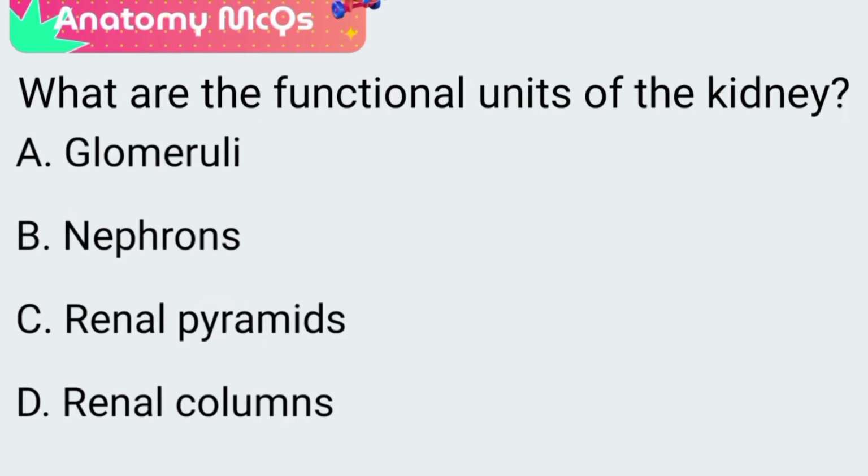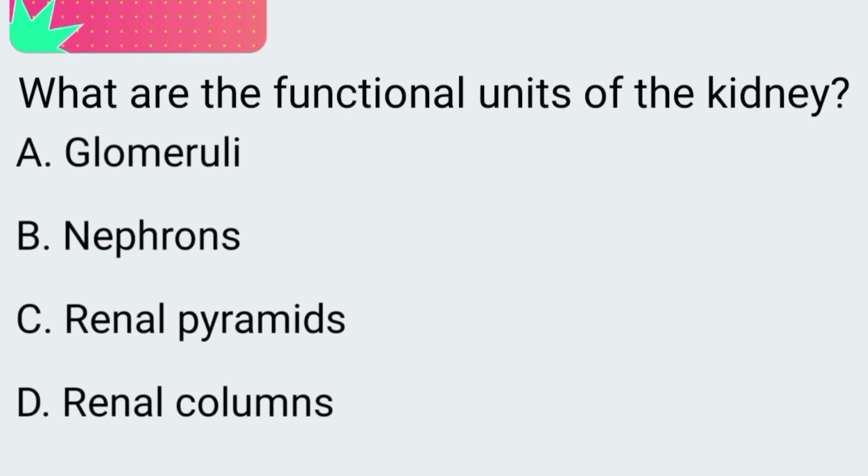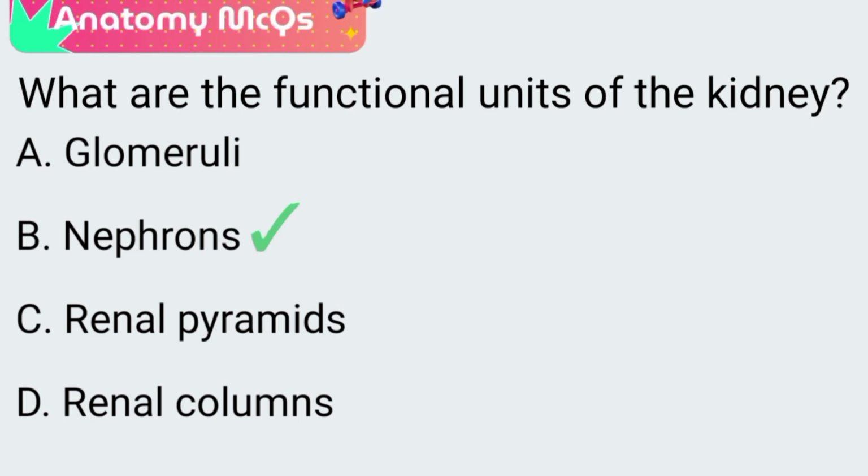On to the next one. What are the functional units of the kidney? A. Glomeruli, B. Nephrons, C. Renal pyramids, D. Renal columns. The correct answer is option B, nephrons. Nephrons are the smallest functional unit of the kidney.